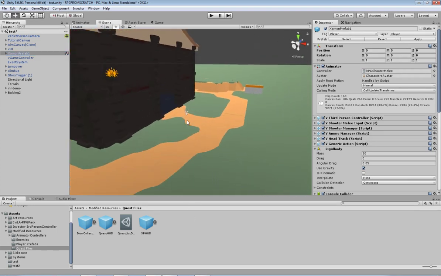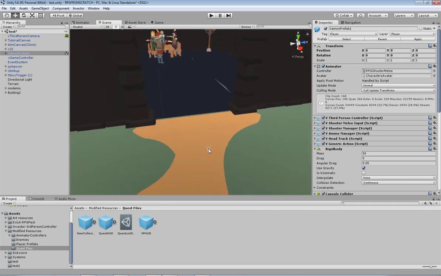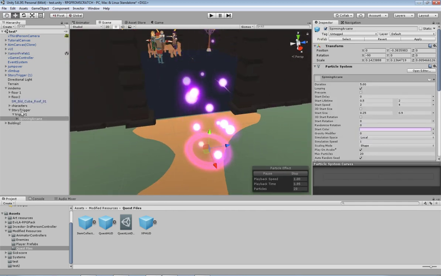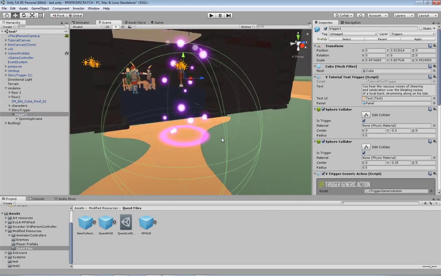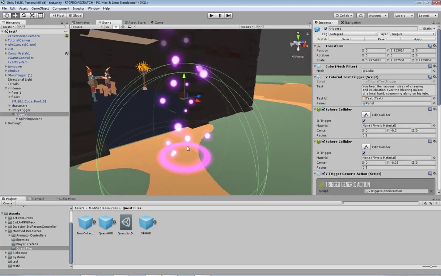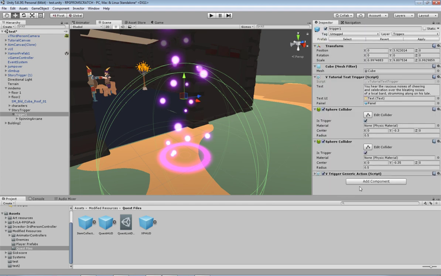The first thing I'm going to do is put the quest target before I start putting in the quest trigger. So I'm going to click here on my little particle effect. You see I've got the story trigger set up. If you remember from one of the early videos, once you run into this thing, it pops up with a little window, it locks my input, and it gives me a little spiel about the place. That was something cool that I wanted to do, but I'm actually going to use this same trigger to trigger off the target for the discovery quest.